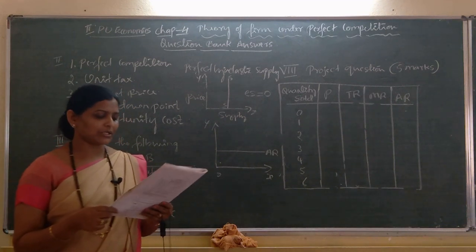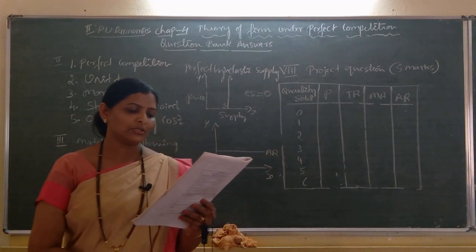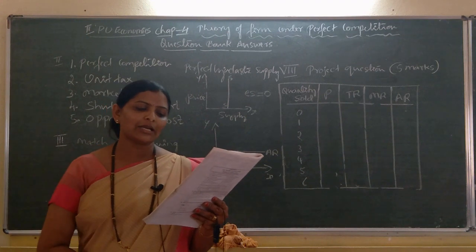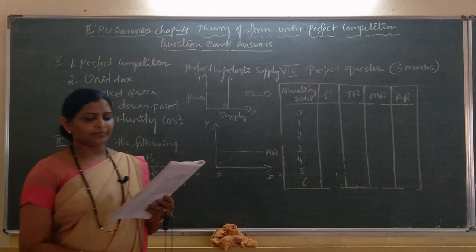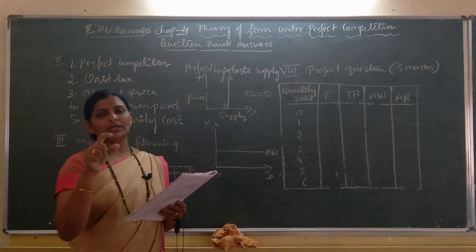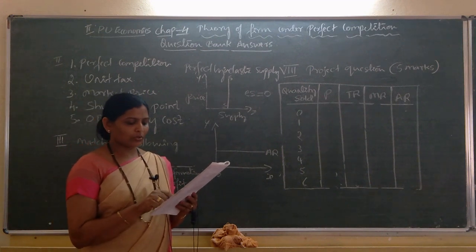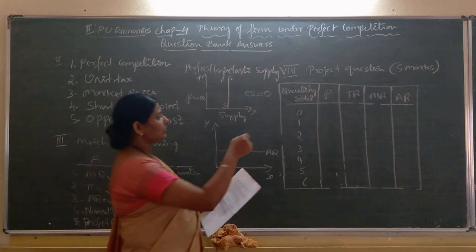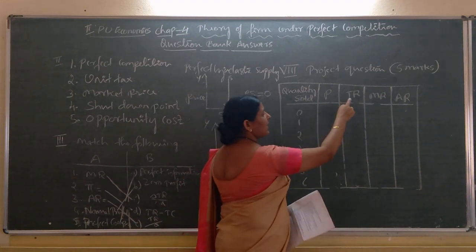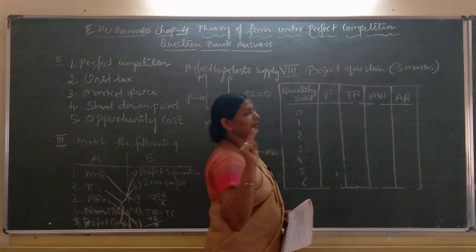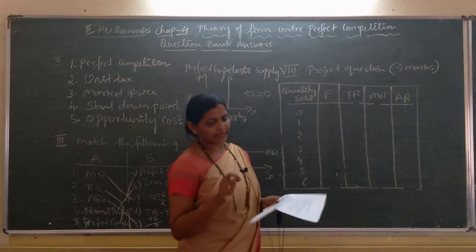So, the question given here: compute the total revenue, marginal revenue and average revenue schedules in the following table when the market price of each unit of good is rupees 10. Per unit of good, the price is given here, that is rupees 10. A table is given, and I have drawn that table here. Quantity sold is given, TR is given, MR is also given, average revenue is also given. The price column is not given.